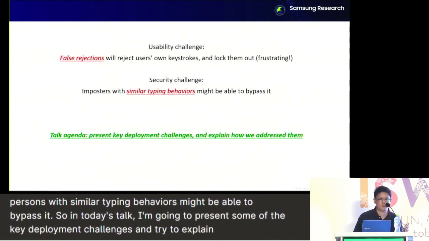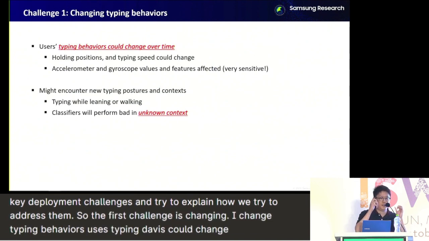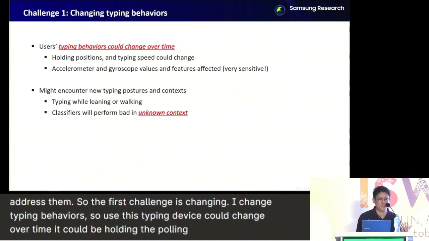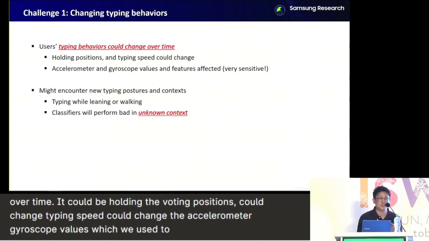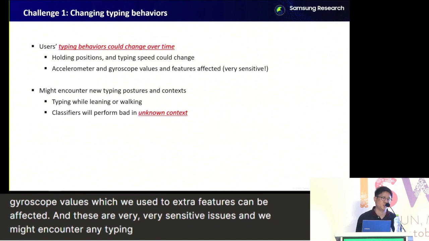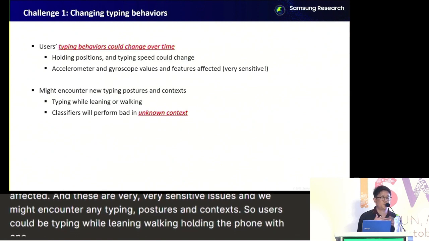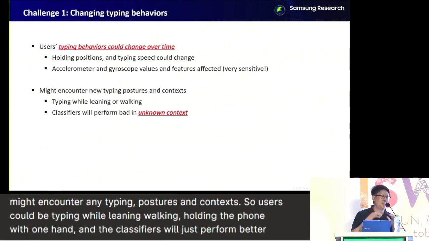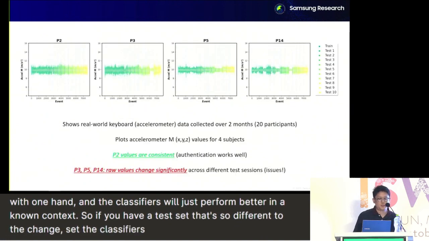So the first challenge is changing typing behaviors. Users' typing behaviors could change over time. It could be the holding positions change, or the typing speed changes. The accelerometer and gyroscope values, which we use to extract features, can be affected, and these are very sensitive features. And we might encounter new typing postures and contexts. So users could be typing while leaning, walking, or holding the phone with one hand, and the classifiers will just perform badly in unknown contexts. If you have a test set that's so different from the train set, the classifiers can perform badly.